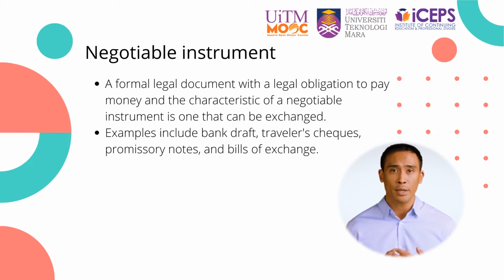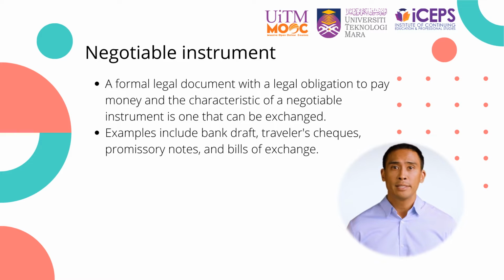Examples of negotiable instruments are bills of exchange, promissory notes, and checks. According to Bill of Exchange Act 1949, Bill of Exchange is an unconditional order in writing, addressed by one person to another, signed by the person giving it, requiring the person to whom it is addressed to pay on demand or at a fixed or determinable future time, certain sum in money to or to the order of a specified person or to the bearer.